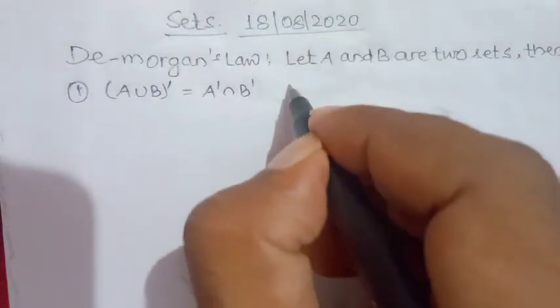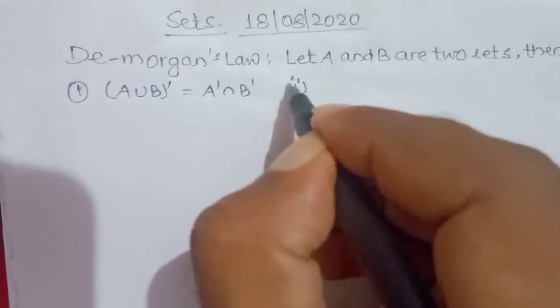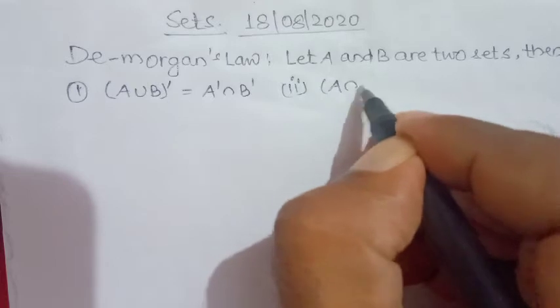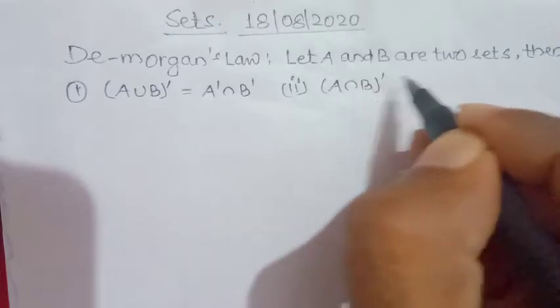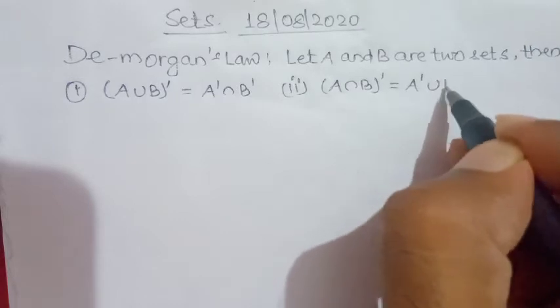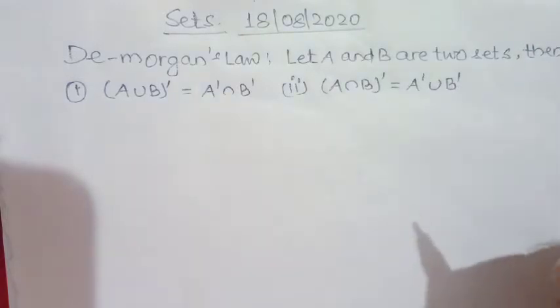And the second one is the complement of A intersection B is equal to complement of A union complement of B.